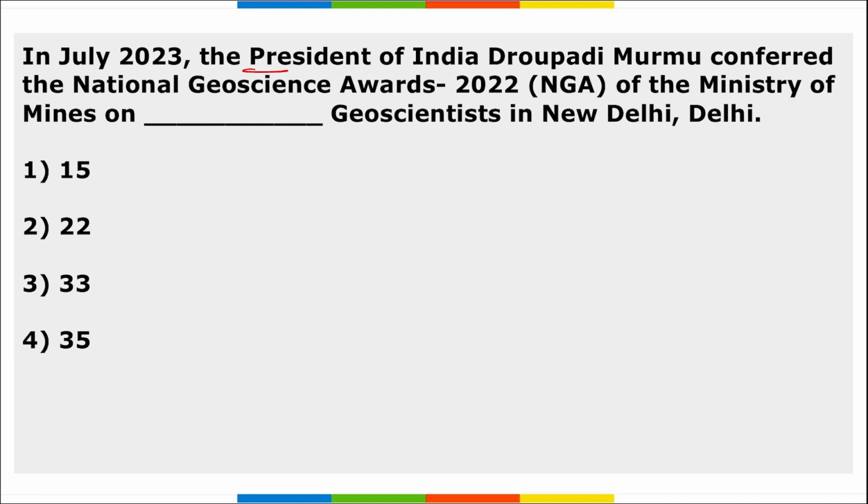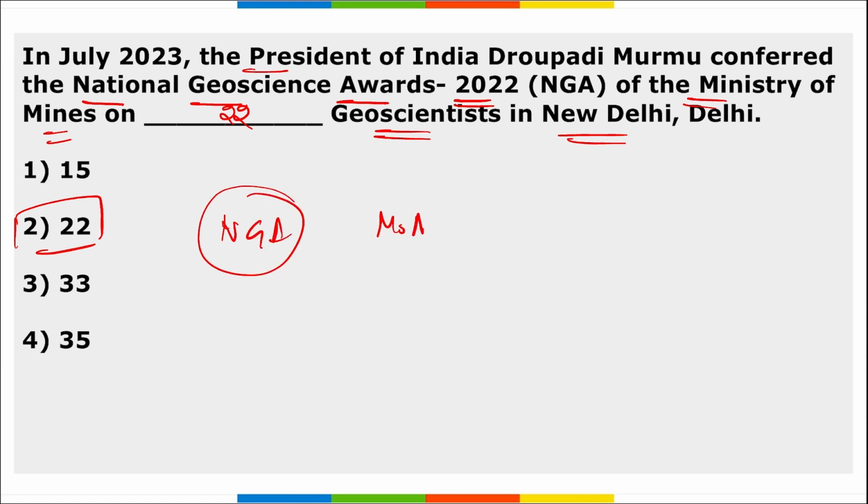Next is the President of India Draupadi Murmu conferred the National Geoscience Award 2022 of the Ministry of Mines on 22 geoscientists in New Delhi. Correct? I repeat, President of India Draupadi Murmu conferred the National Geoscience Award of the Ministry of Mines on 22 geoscientists.